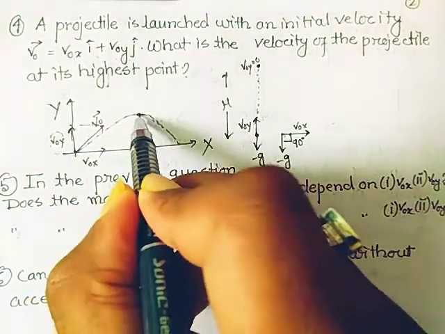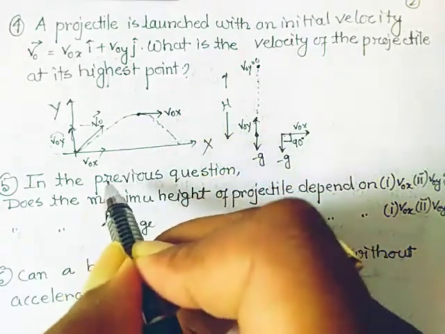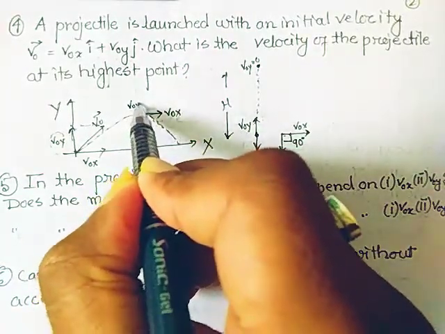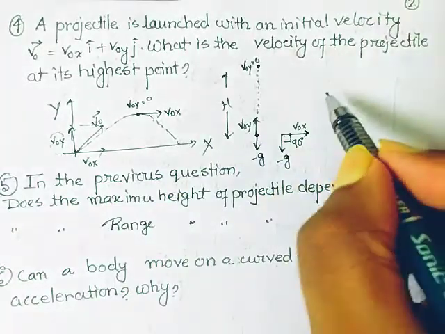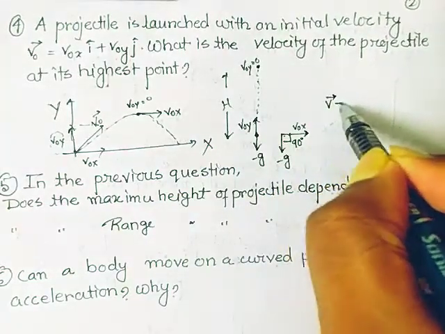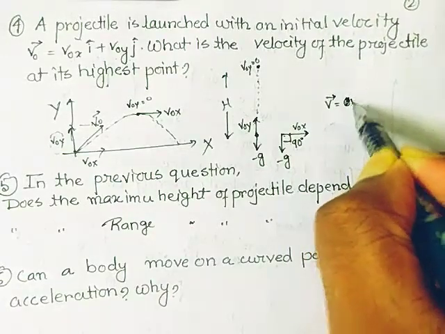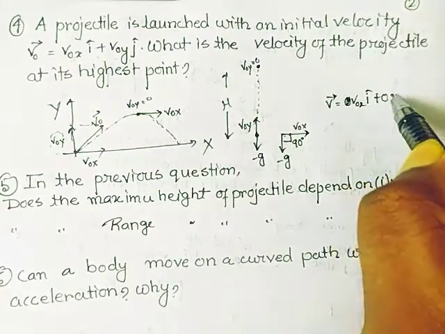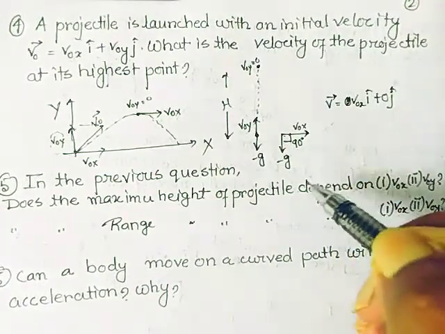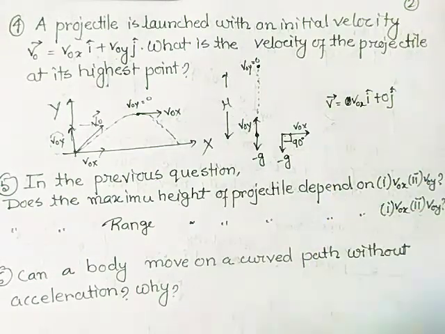At the highest point, v0x will remain unchanged, but v0y is 0. That's why if I want to write down the velocity vector here, then we can say it is v0x i cap plus 0 j cap. There is no y component of velocity. So this is the velocity when the particle is at the highest point.